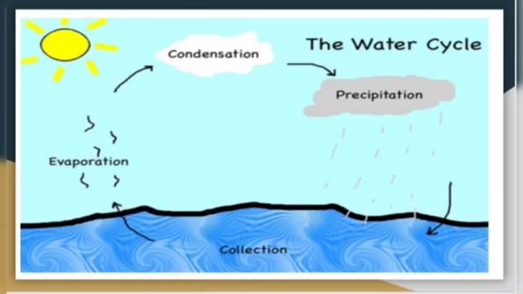When the rain comes, this process is called precipitation. So you have to draw the water cycle in this way, mentioning the various stages which come under the water cycle.